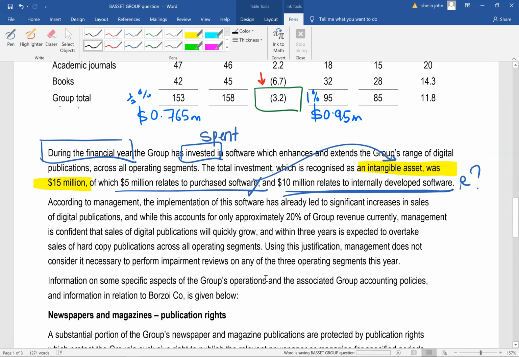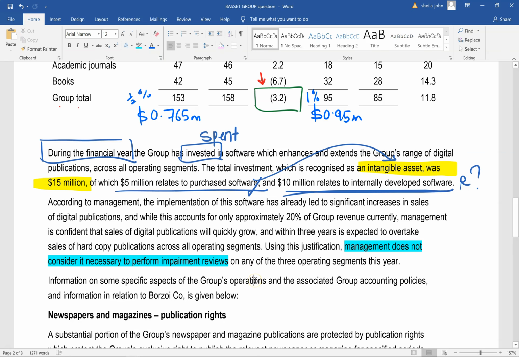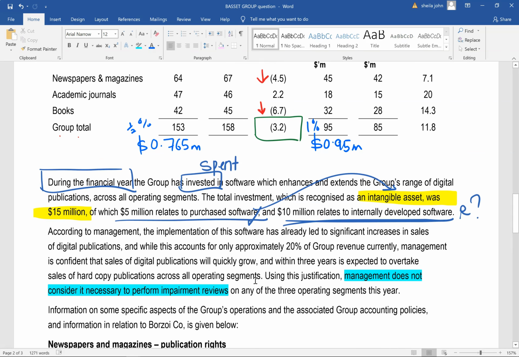So if you go down here, it says that using this justification, management does not consider it necessary to perform impairment reviews. And we're like, really? Because revenue has gone down by 3.2%, but you know what? Revenue may actually have gone down by a bigger amount, except that it has been masked. We're talking about the individual segments being masked by the increase in digital publications.